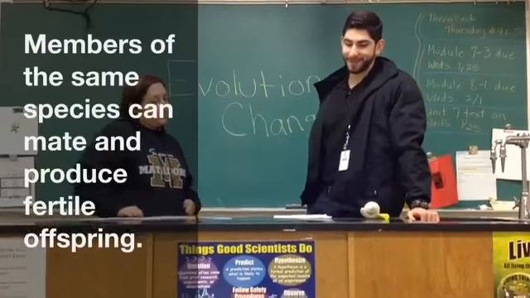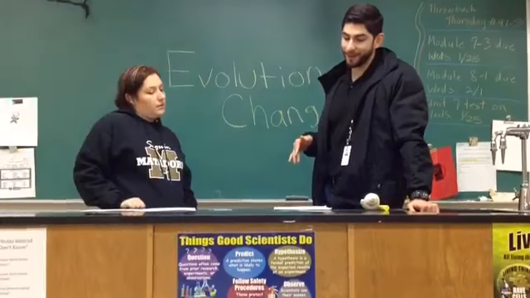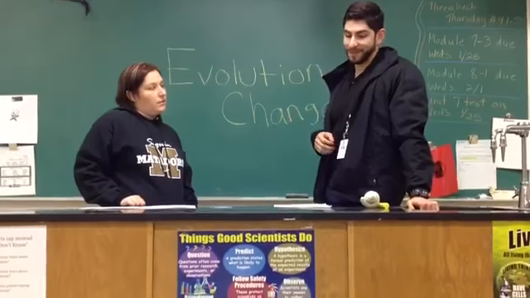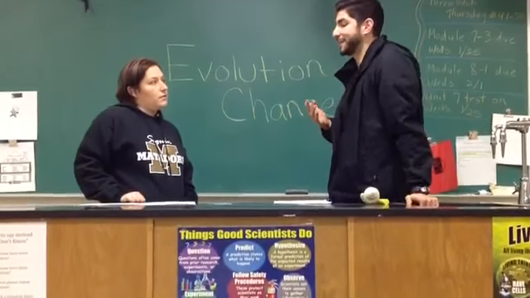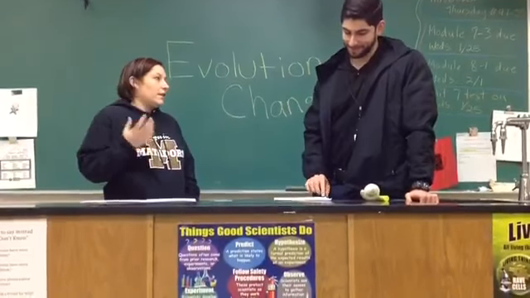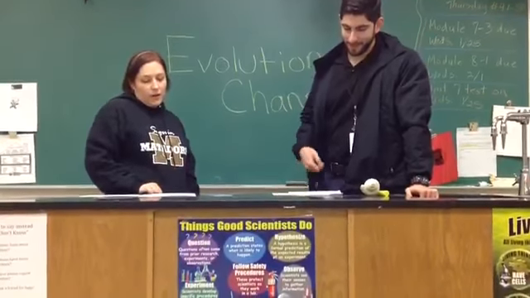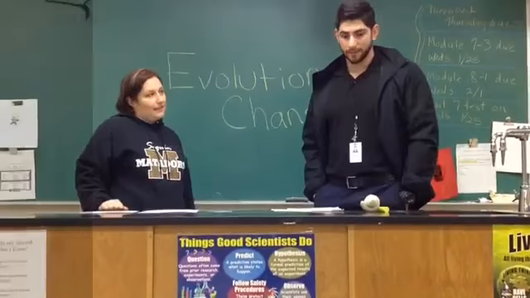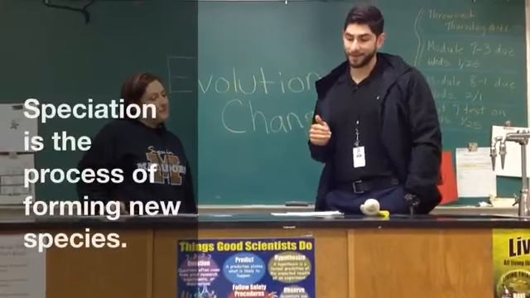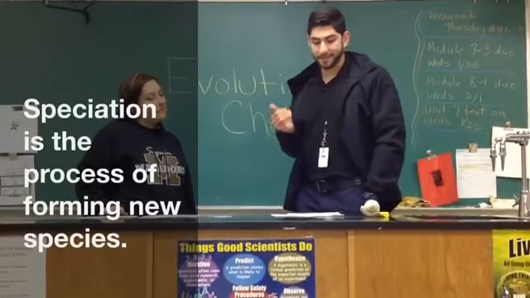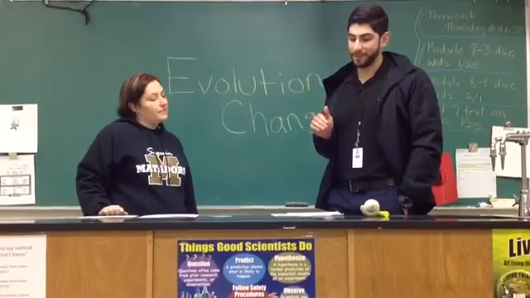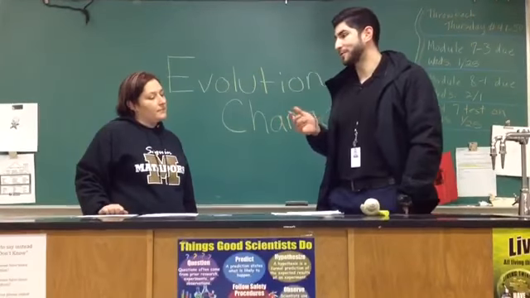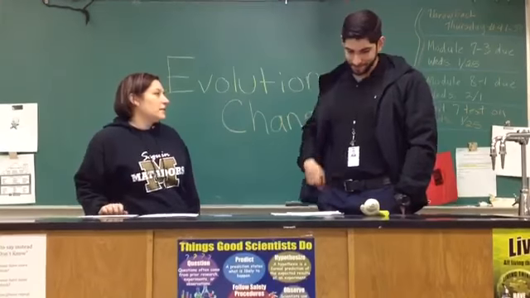Yes, if their species are unable to interbreed anymore and don't reproduce, their species might be in danger of becoming extinct. That makes sense. If they can't breed, they can't continue on. So how could a new species be formed? Well, speciation is the process of forming new species. Some factors reduce the chance of individuals of the same species to reproduce. Okay, so what are some of these factors?